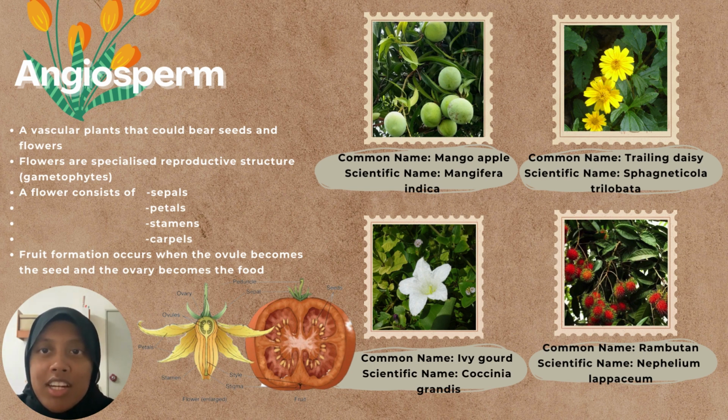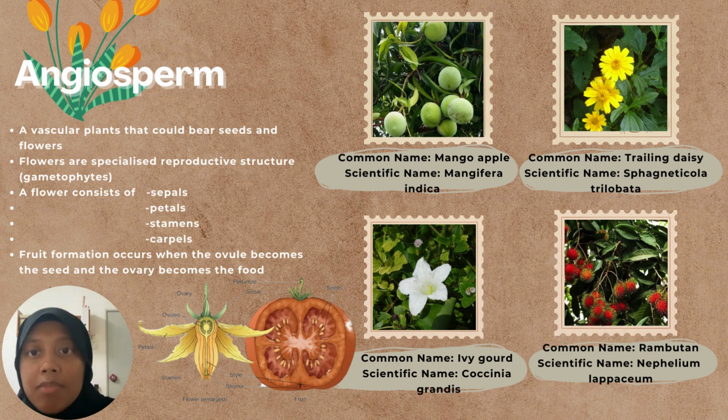Hi, my name is Nur Aina Putri Azam binti Muhammad Nasri, and I will continue this presentation with angiosperm. Angiosperms are plants that produce flowers and bear their seeds in fruits. They are the largest and most diverse group within the kingdom Plantae and represent approximately 80% of all known living green plants. In angiosperms, there is a flower, which is a specialized shoot with up to 4 types of modified leaves. The first one is sepals, which enclose the flower, petals, which are brightly colored and attract pollinators, stamens, which produce pollen, and carpel, which produce ovules.